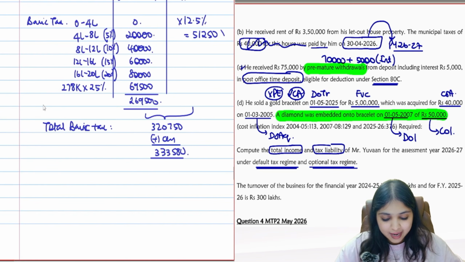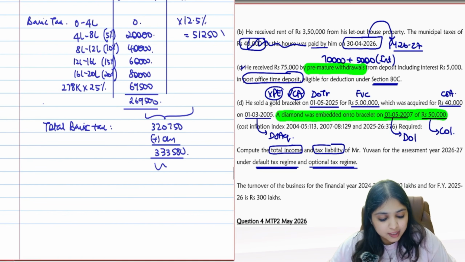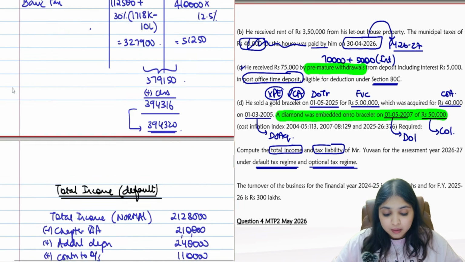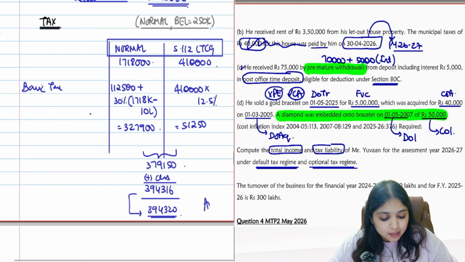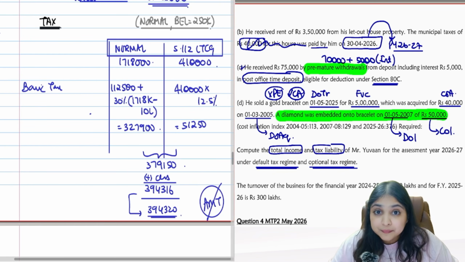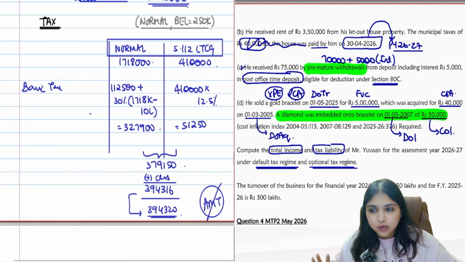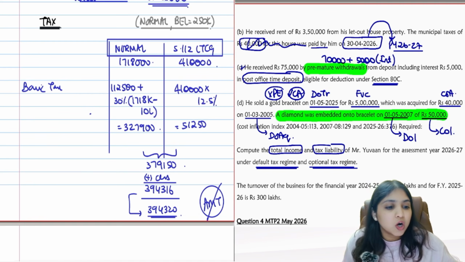So my total tax in the default regime is 3,33,580. My total tax in the normal regime is 394,320. In the normal regime, I did not think about AMT because the assessee did not have 10AA. Chapter 6A Part C, 35AD, the assessee didn't have. So therefore, I did not think about AMT. Alright guys, can I close this question? Can I take you forward?